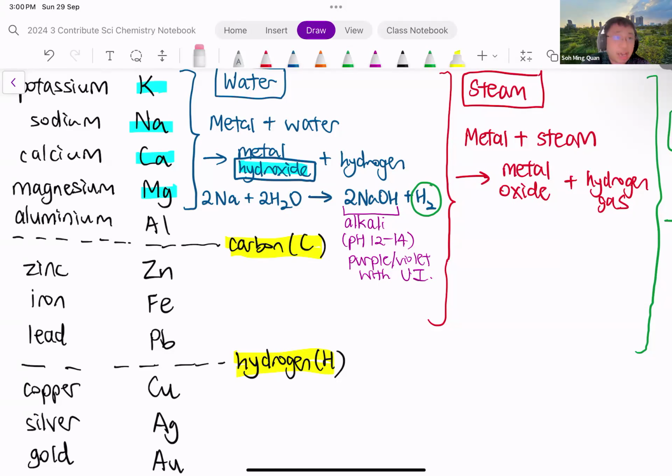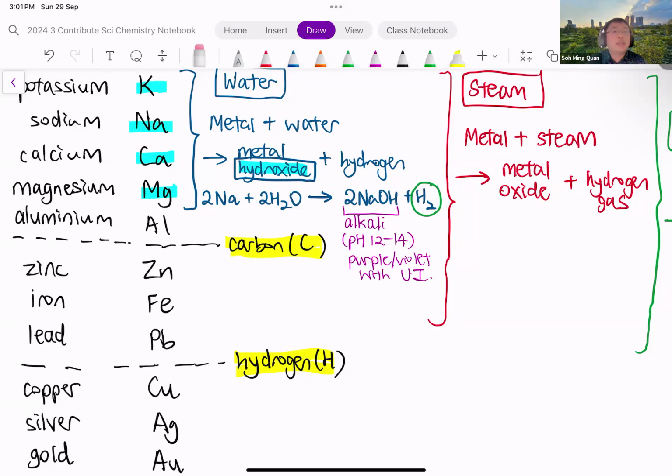Now, which metals can react with water? The metals that can react with water are the first 4. That means potassium, sodium, calcium, and lastly, magnesium. So magnesium is the last metal that will react with water.